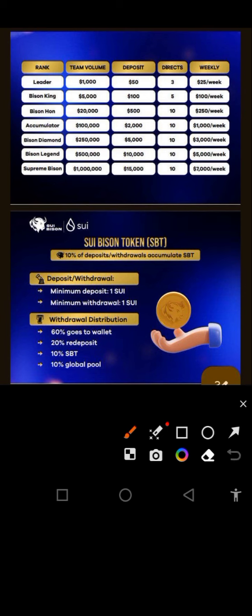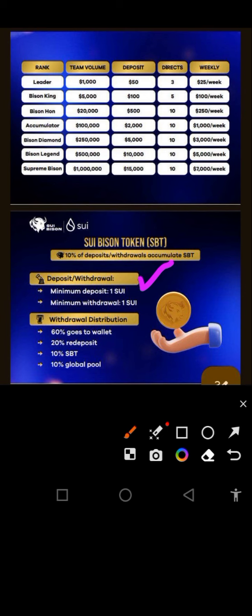So they say deposit/withdrawal. They said minimum deposit is 1 Sui. Minimum withdrawal is 1 Sui. Like I said earlier, in this deposit, don't deposit 1 Sui. If you deposit 1 Sui, it's not 1 Sui that you're going to receive. And minimum you can have in your dashboard is 1 Sui. So if you want to deposit, deposit like 1.5 Sui, because they're going to use 10% and buy token for you.